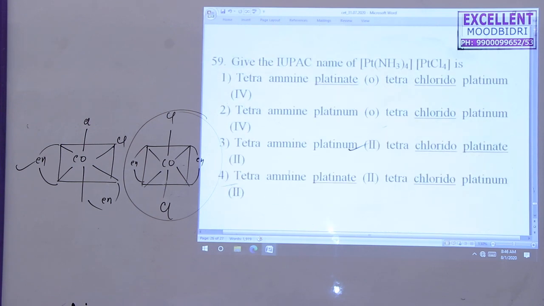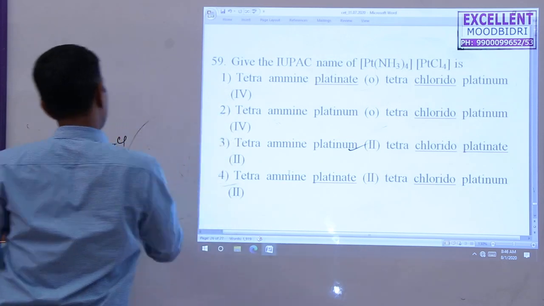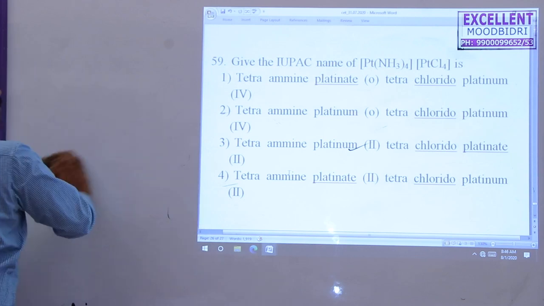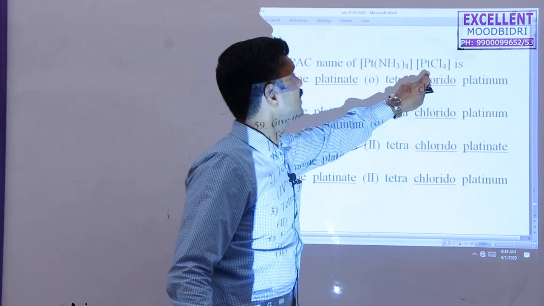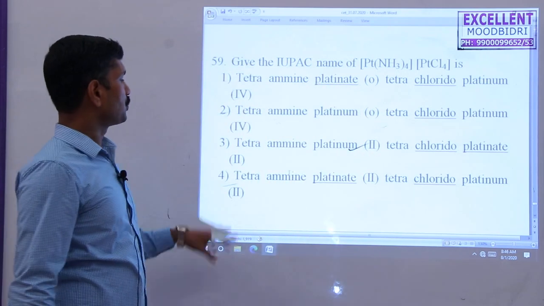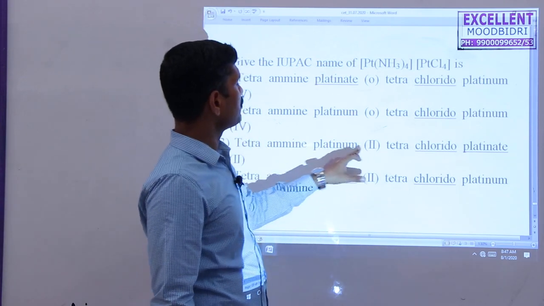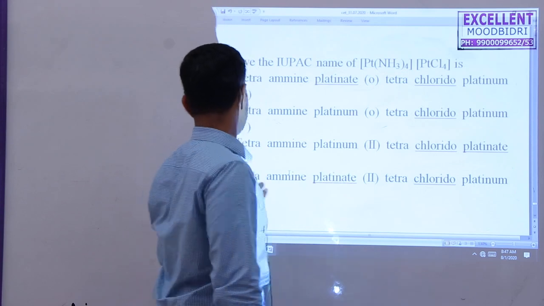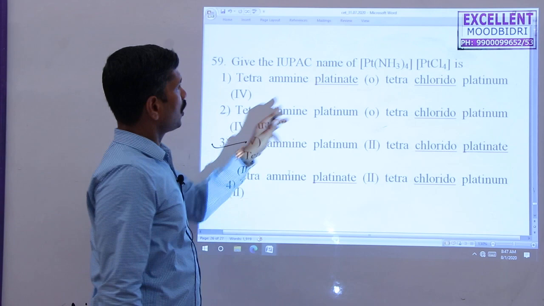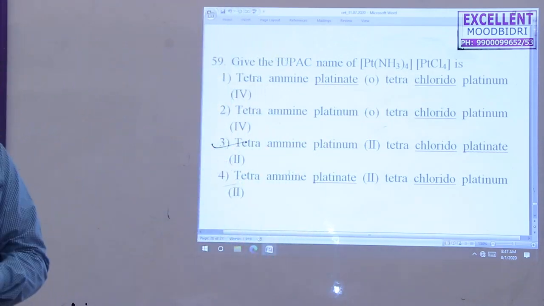Next one, give the IUPAC name of the compound. It's a direct question. The first one is a neutral complex, the second one is a negatively charged complex. Ammonia is neutral, this has a negative charge. So the oxidation state of this compound is +2. That's why tetraammine platinum(II), tetrachloroplatinate(II). So the third one is correct here. This is the oxidation state we get here, 2. So the third option is correct.